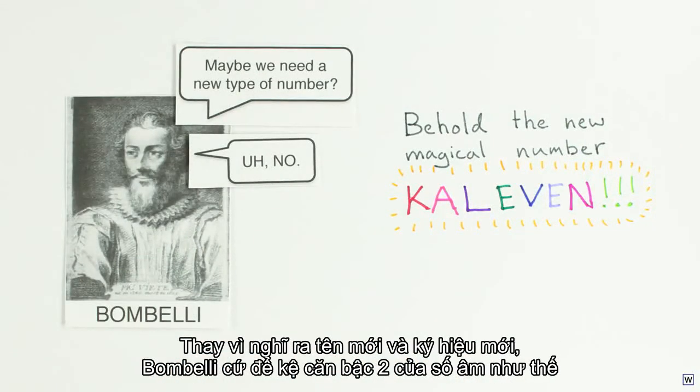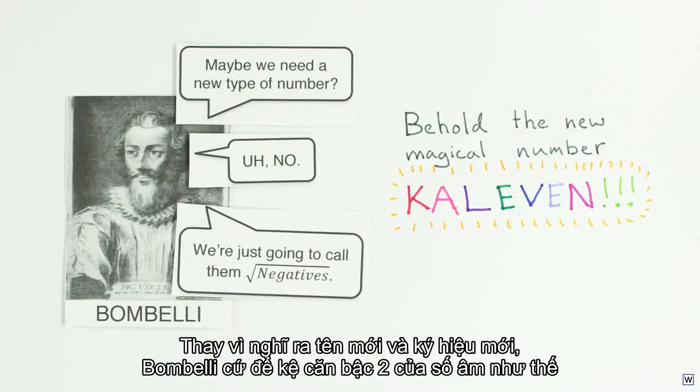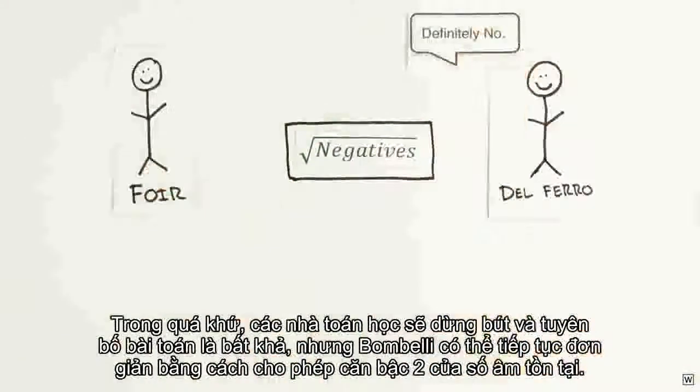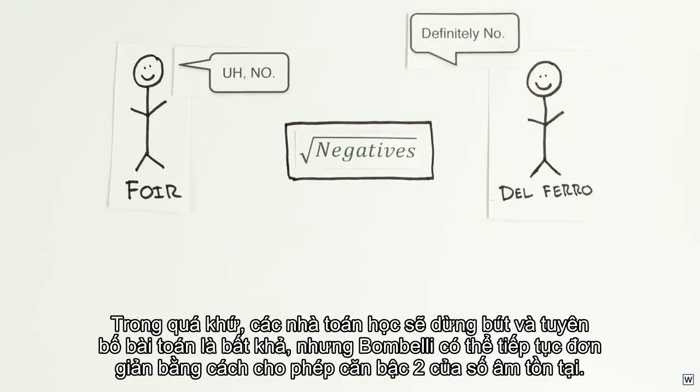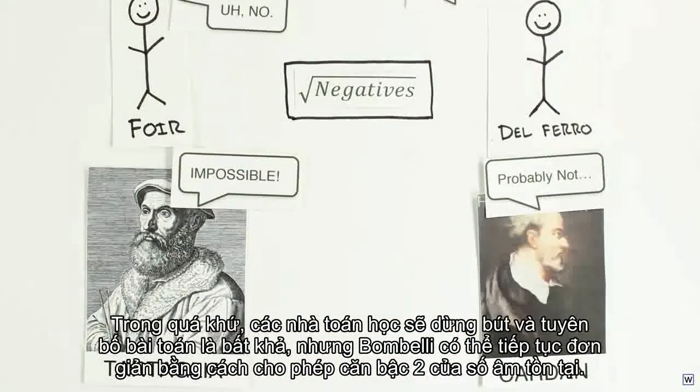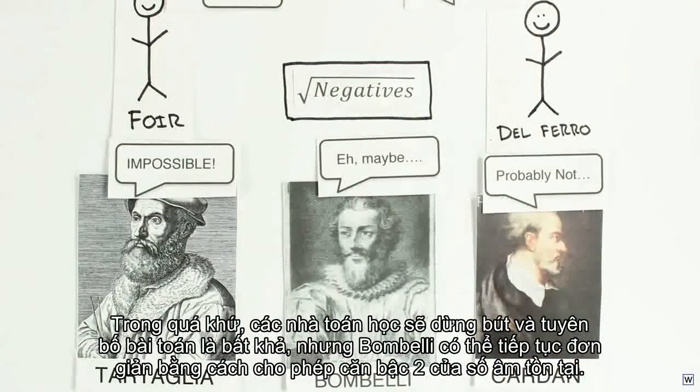Rather than dream up a new name and symbol, Bombelli simply let the square roots of negatives be their own thing. In the past, mathematicians would have thrown in the towel here and declared the problem impossible. But Bombelli was able to press on simply by allowing the square roots of negatives to exist.